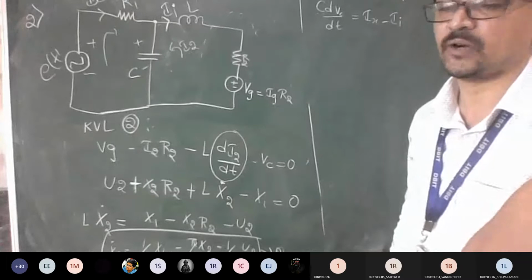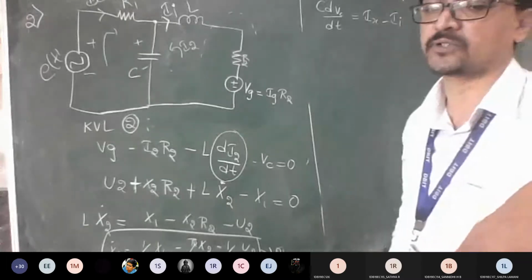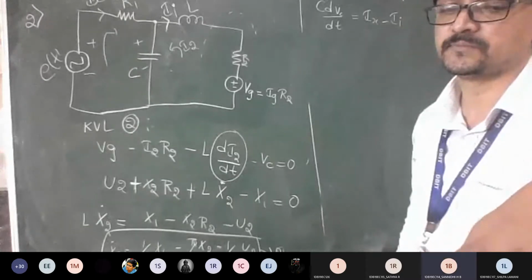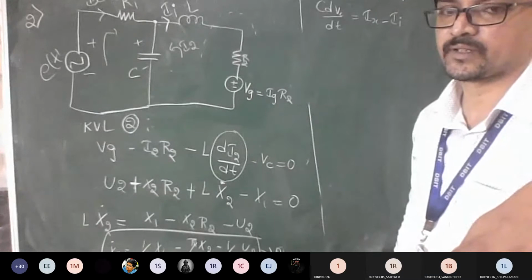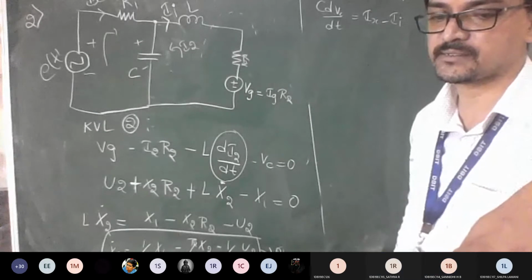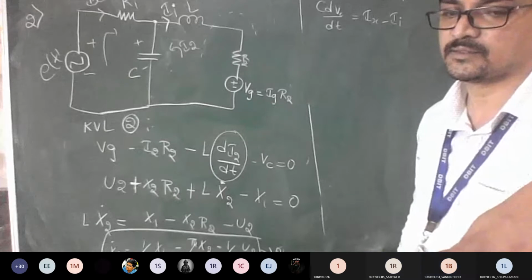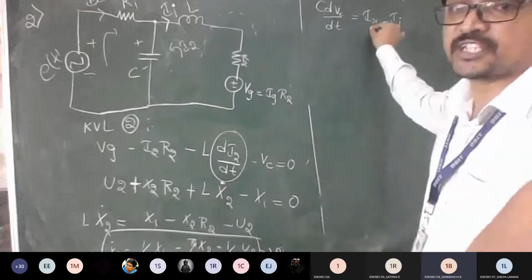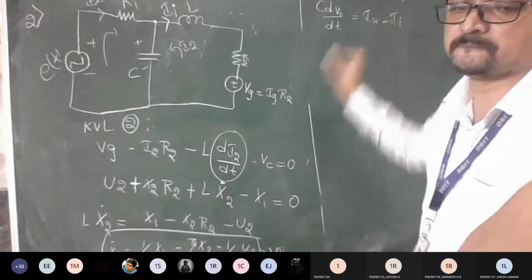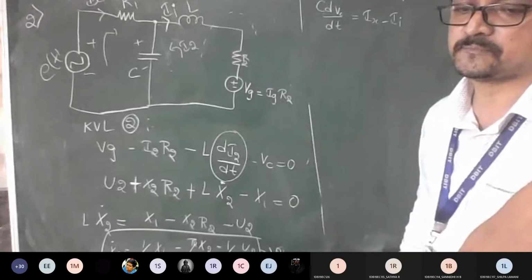What is next? I want to get x1 dot. How to get it? Proceed. x1 dot is equal to dVC/dt, which is 1 by C into Ix. So you need to substitute all the values we have here, Ix and II.